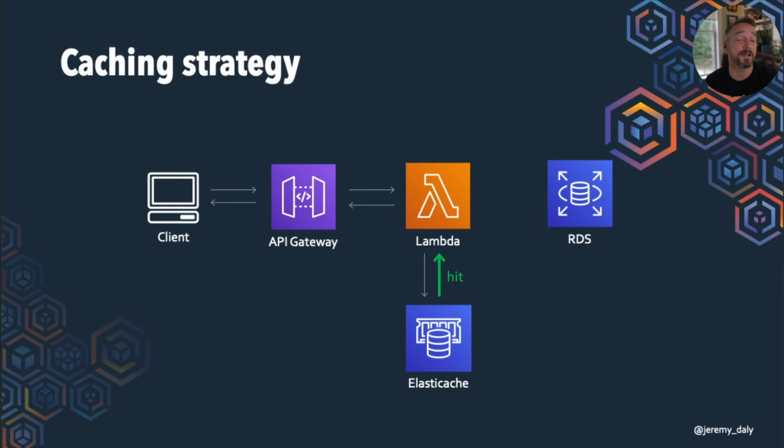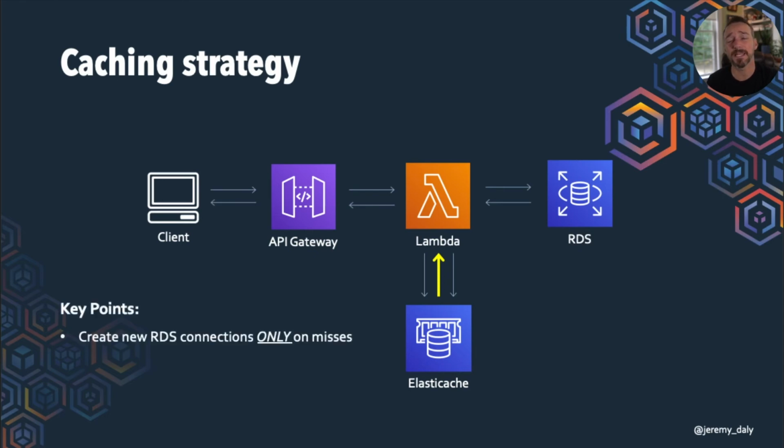Now this is good because, again, if we have a nice warm cache, we don't even have to worry about the RDS connections from Lambda, which is helpful. If we were to get a miss, for example, then we go ahead and we contact the RDS. We do have to write this back into the ElastiCache because it is not a write-through cache. We have to manage that ourselves, but then we can return the data back to the client.